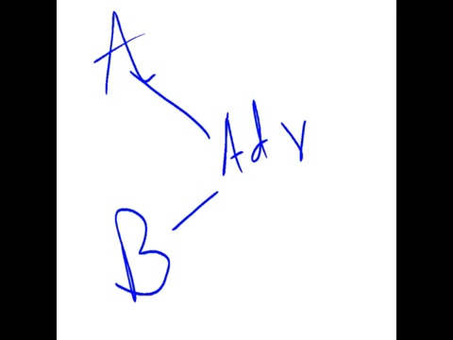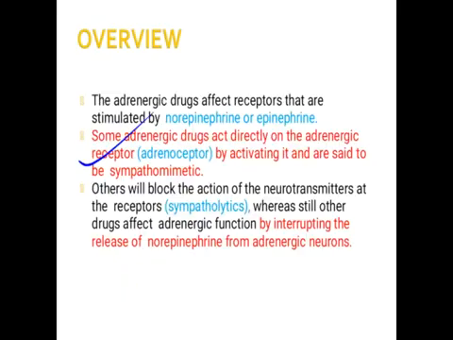Sympatholytic drug. Okay. So here they have explained the other drugs, they will block the action of neurotransmitter at the receptor. That means they are the antagonists. So they are called the sympatholytic.